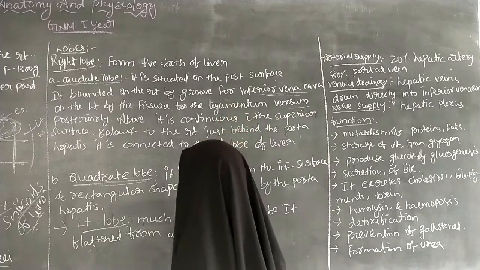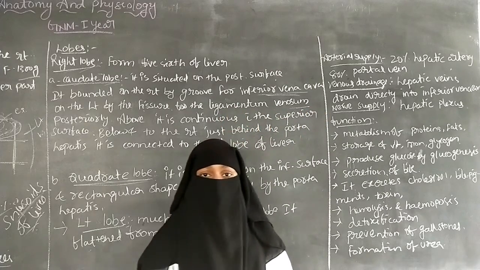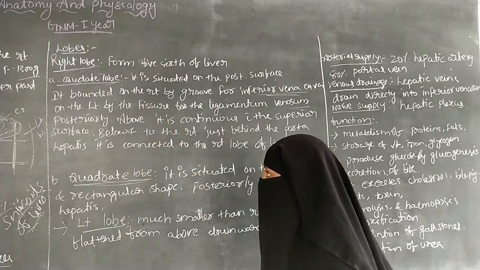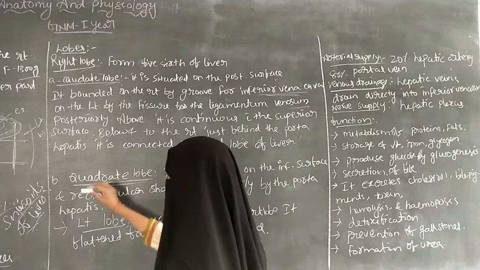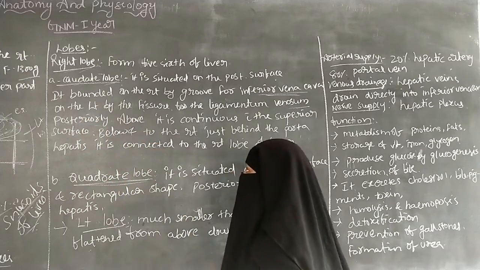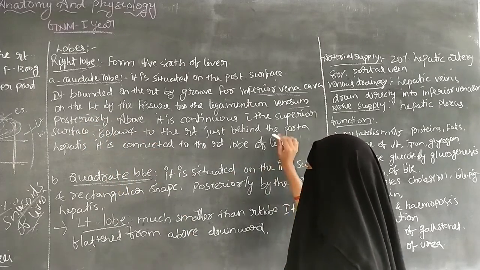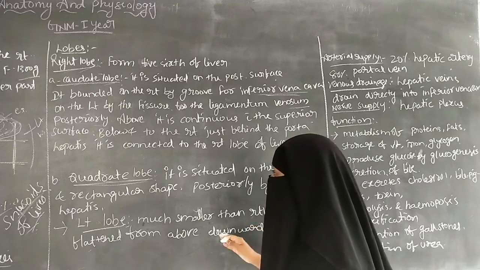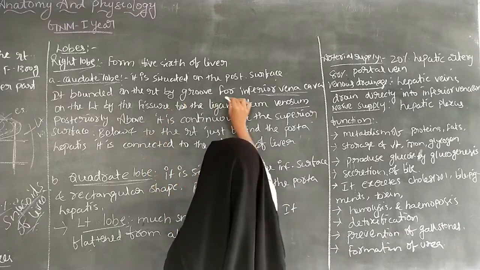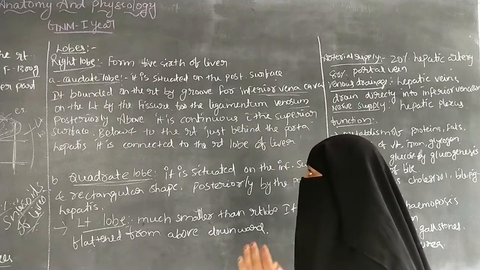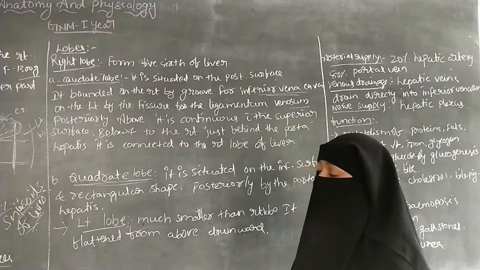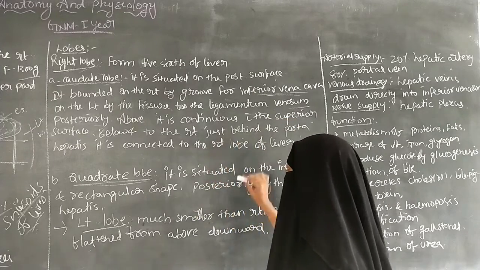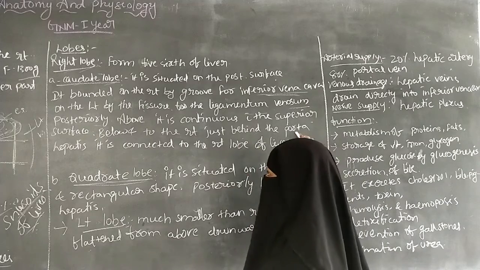So the ligamentum venosum is a fissure, and it is situated at the left side of the caudate lobe. Next, the posterior side of this caudate lobe, and above it is continuous with the superior surface of the right lobe, and below, to the right, just behind the porta hepatis.